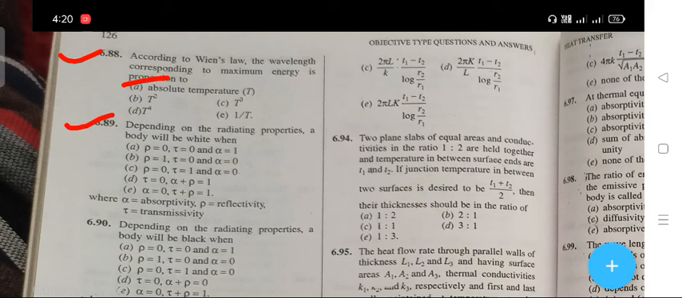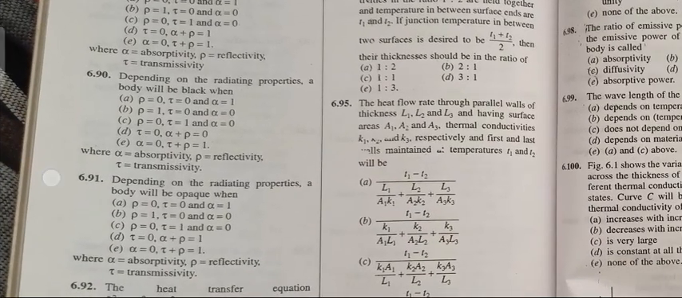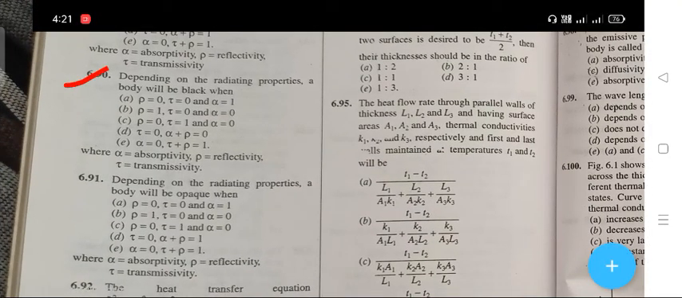Next question, depending on the radiating properties, a body will be white when. The right answer is B, that is your rho equal to 1, tau is equal to 0 and alpha is equal to 0. Alpha here is absorptivity, rho is the reflectivity and tau is the transmissivity. Next question is, depending on the radiating properties, a body will be black when. The right answer is A, that is rho is equal to 0, tau is equal to 0 and alpha is equal to 1.